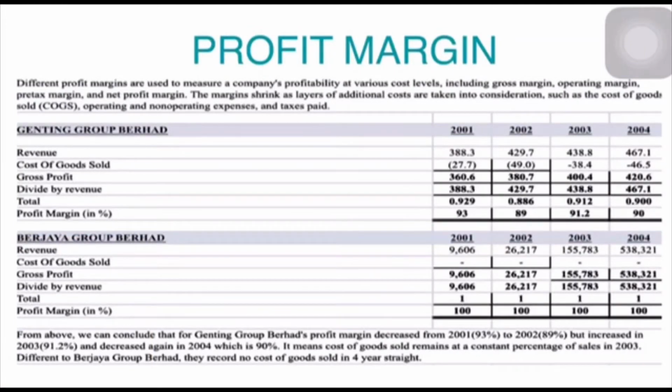Firstly, profit margin. We can conclude that the Genting Group Berhad profit margin decreased from 2001, 93%, to 2002, 89%, but increased in 2003, 91.2%, and decreased again in 2004, which is 90%. It means cost of goods sold remained a constant percentage of sales in 2003. Different to Berjaya Group Berhad, they recorded no cost of goods sold in 4 years straight.